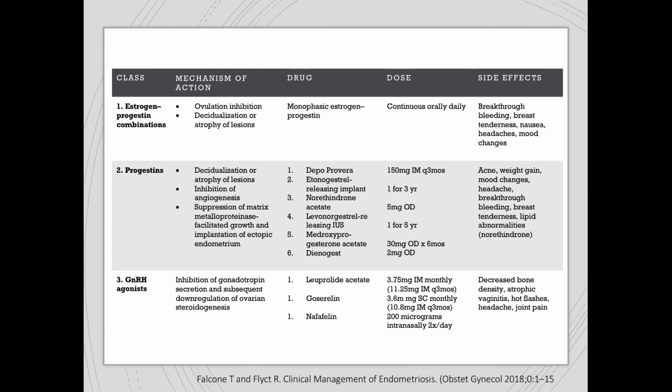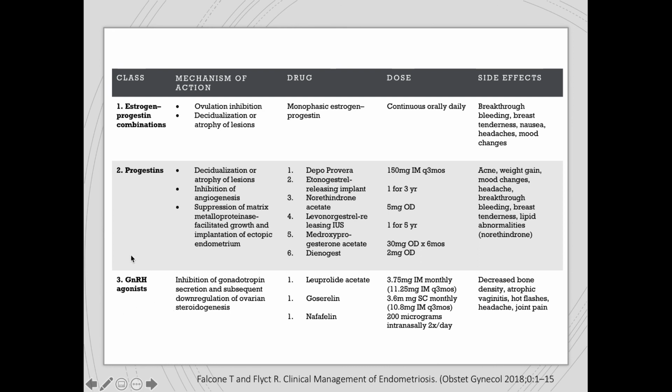Okay, this is a very nice table that summarizes the medical treatment or the medical options that we can give for our patients with endometriosis. So I've already mentioned number one, the oral contraceptive pills or the estrogen-progestin combinations. And we have here the mechanism of action as stated here, ovulation inhibition and decidualization or atrophy of lesions. And the dose will be continuous orally daily, and the side effects. So we also have discussed progestins, and this will be the mechanism of action as already mentioned, and the different progestins that we can give and their corresponding doses and the side effects.